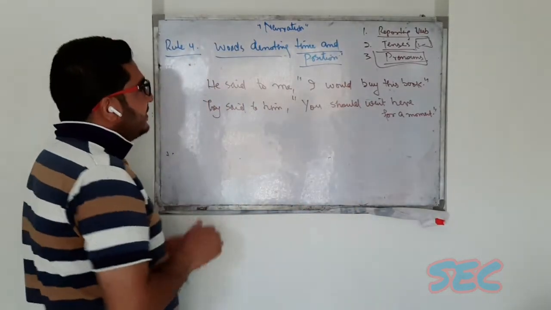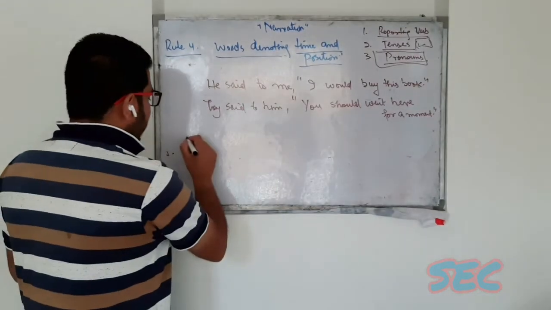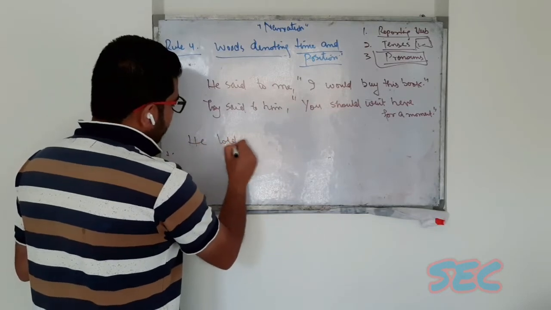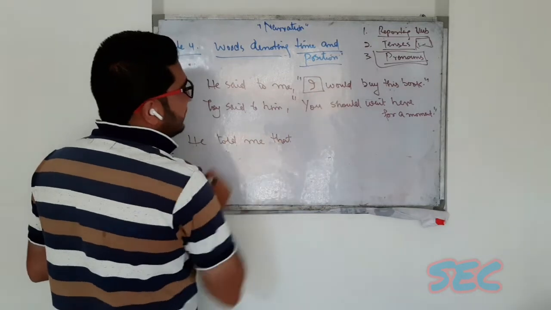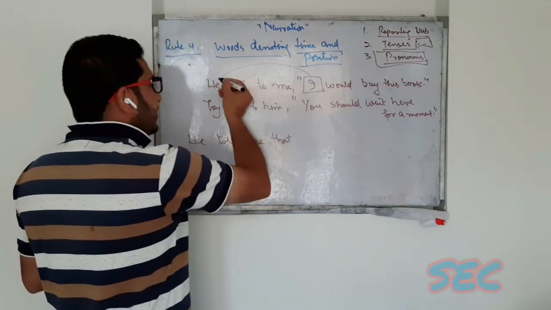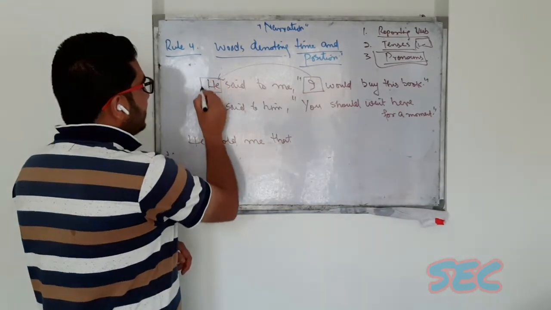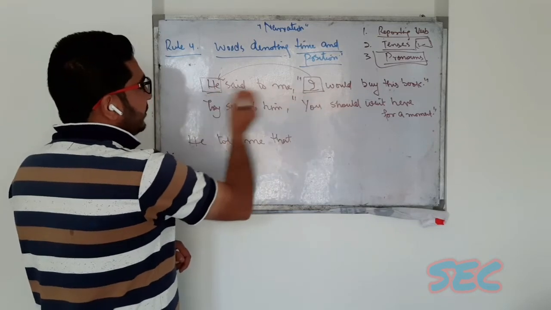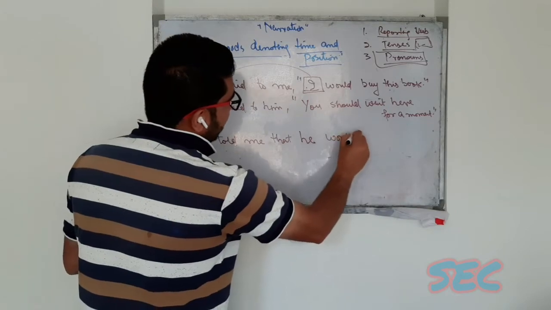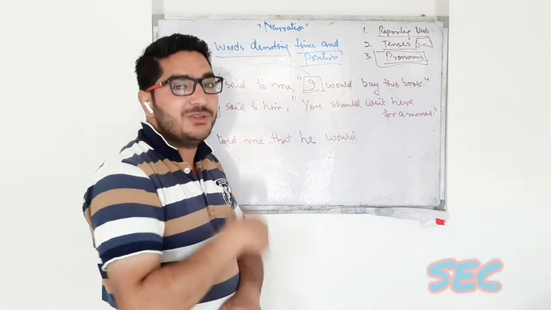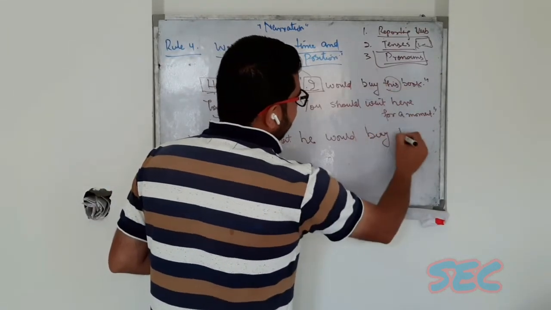See, the first sentence is, he said to me, I would buy this book. See how we'll change it. He told me that. See, this is a first person pronoun. First persons are changed according to the subject of the reporting verb. So here, this is the subject, singular, subjective form. So it will become he, and as far as would is concerned, would is not changed into any other word. He would buy, and this will become that book.